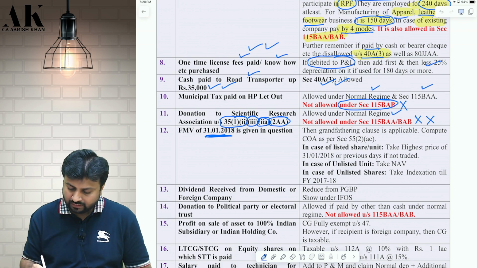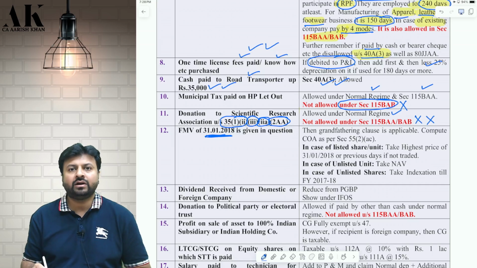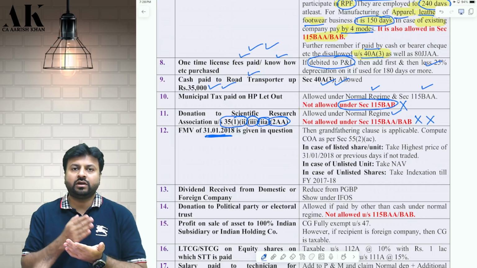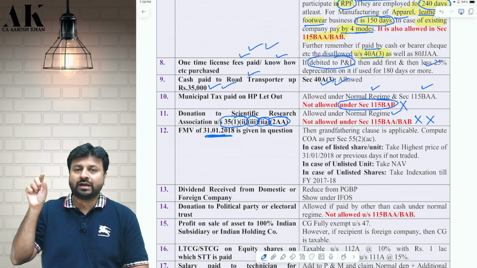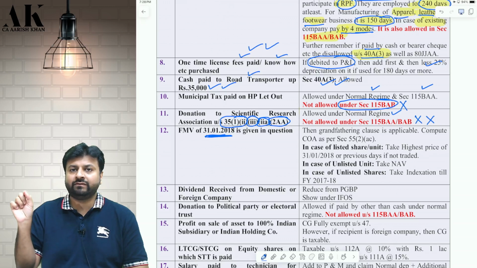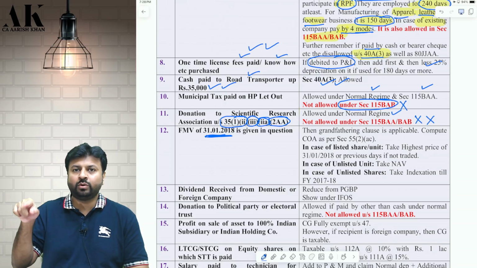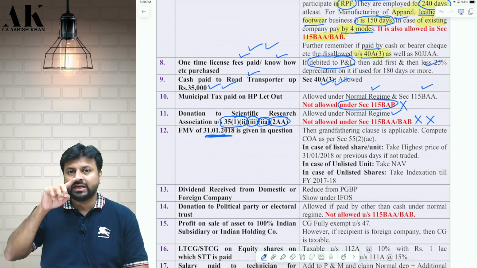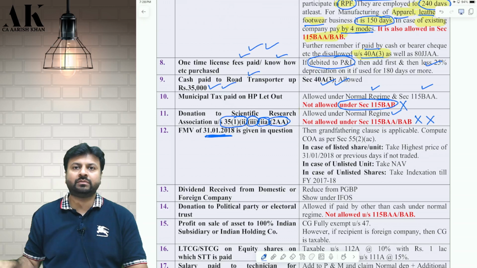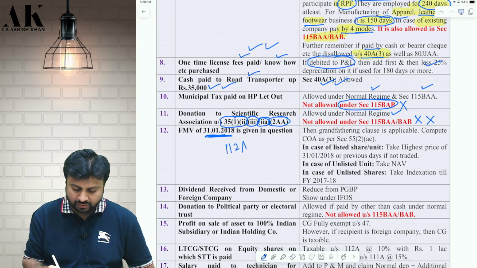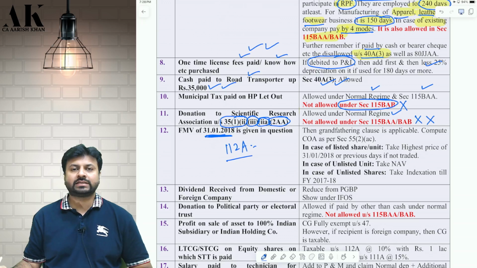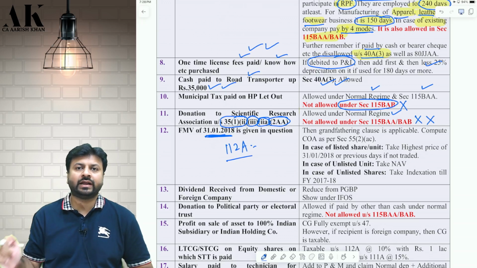So you have to take the FMV of that on 31st Jan 2018 and derive the cost of acquisition of the shares as follows. Actual cost is compared with the lower of the FMV on 31st Jan or the selling price, whichever is lower, and then whichever is higher between that and the actual cost will become your cost of acquisition. And that share or unit will be covered under section 112A, which is taxable at 10% in excess of 1 lakh rupees.